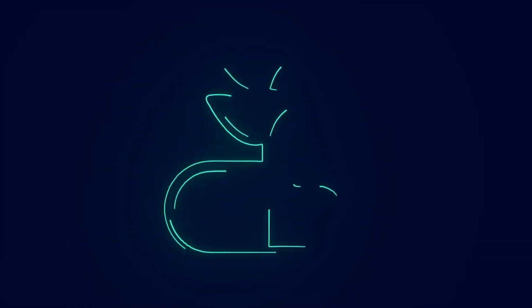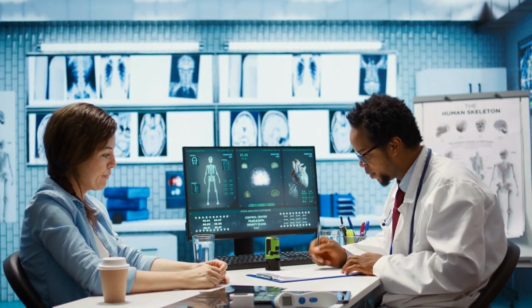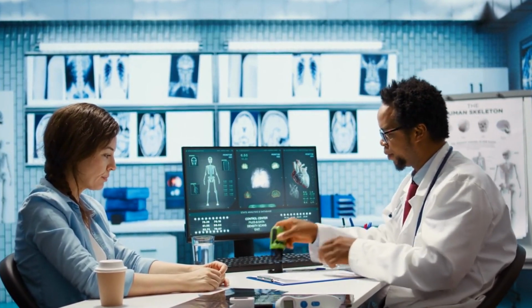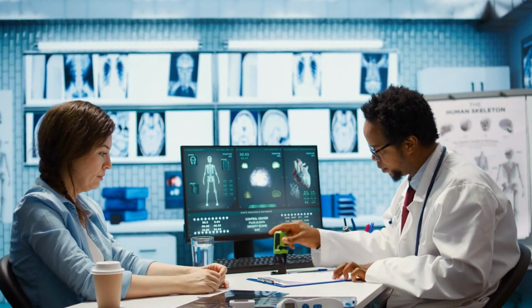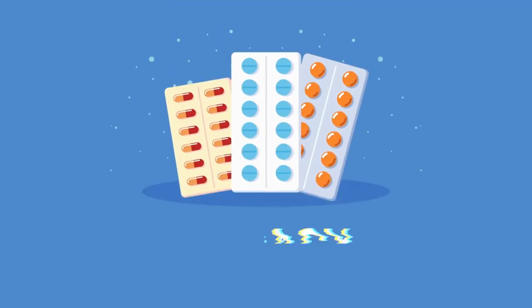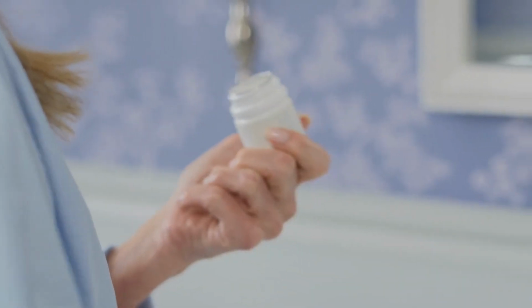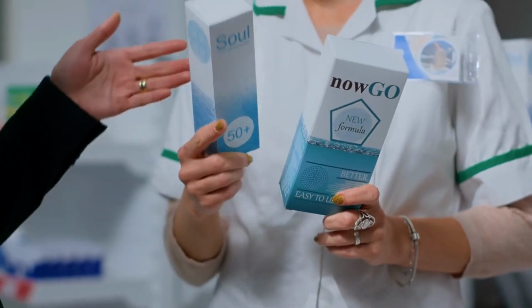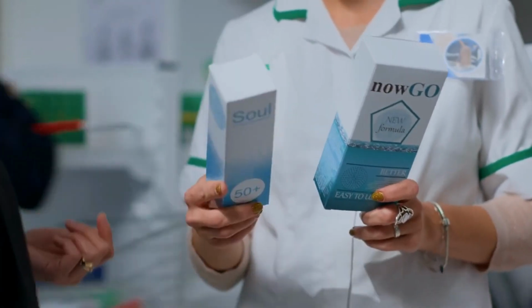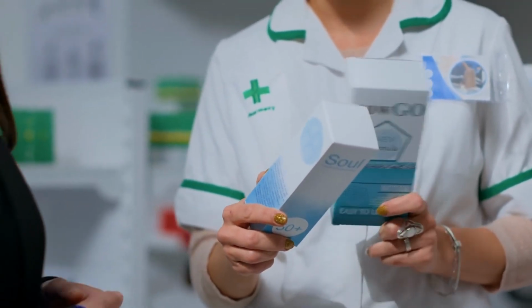Off-label uses of gabapentin. While gabapentin is primarily approved for the treatment of epilepsy, neuropathic pain, and, in some cases, anxiety disorders, healthcare providers may also prescribe it off-label for other conditions. Some examples of off-label uses of gabapentin include chronic pain management, fibromyalgia, alcohol and opioid withdrawal, bipolar disorder, and hot flashes associated with menopause. It's important to note that the use of gabapentin for these off-label purposes may not be as well studied or supported by clinical evidence as its approved indications.